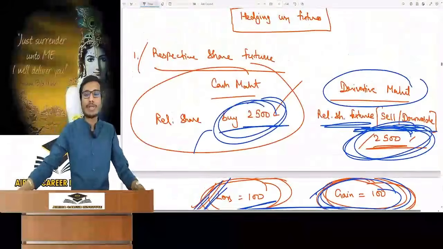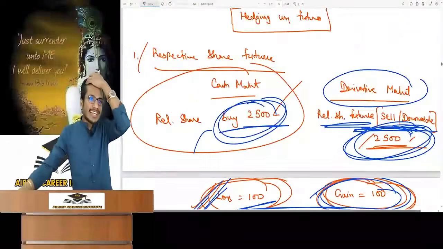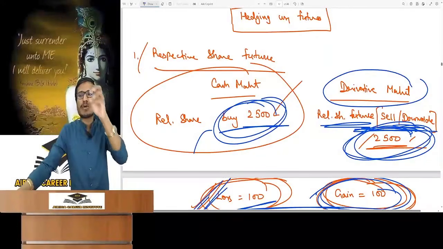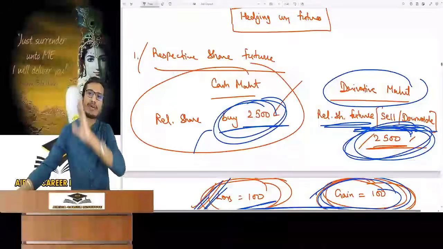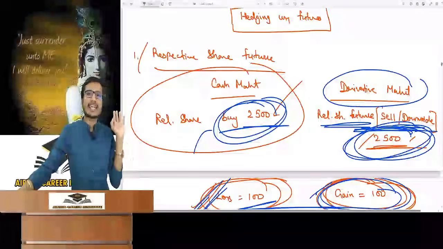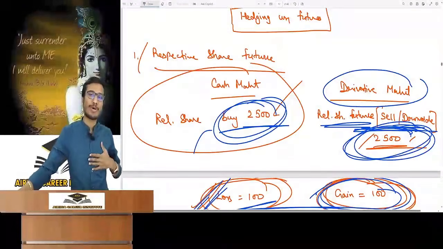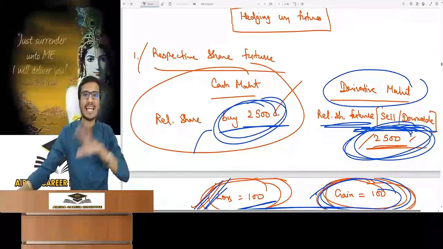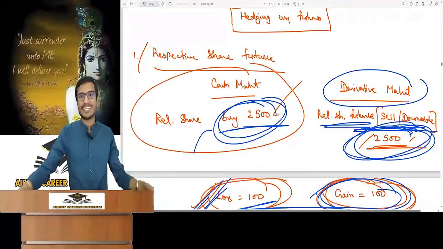So people do hedging because a hedger is a cowardly person. He does it because he wants peace of mind. He wants to sell at rupees 2500, just that it sells at 2500. I don't want the increased price in the market, I don't want a gain, but I don't want a loss either. A hedger is such a kind of person. He wants to sleep peacefully. He is not very greedy.